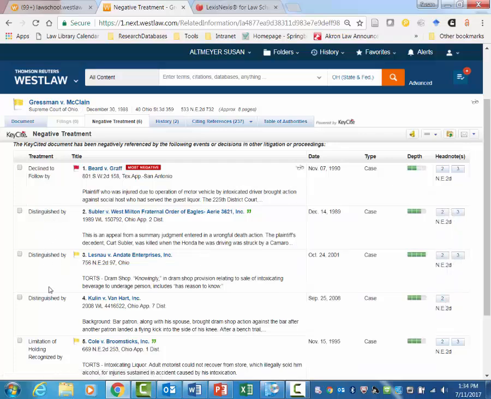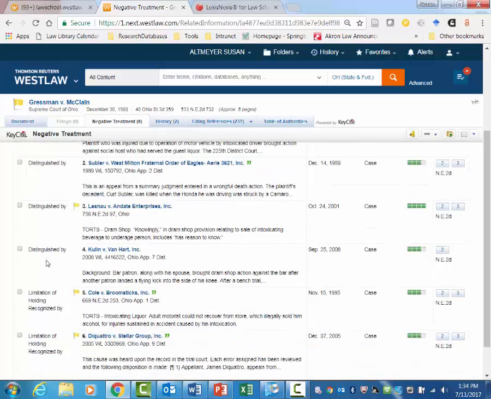And these treatments kind of give you some indication of how negative it is. If it's distinguished by, it's usually distinguished on its facts, so that's not that bad of a negative treatment. Limitation of holding recognized by, it's a good idea to pop in, see this case, and see if your facts are similar to whatever the facts are in this case where the holding of Gressman was limited.